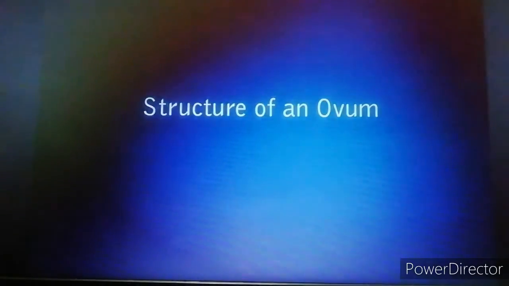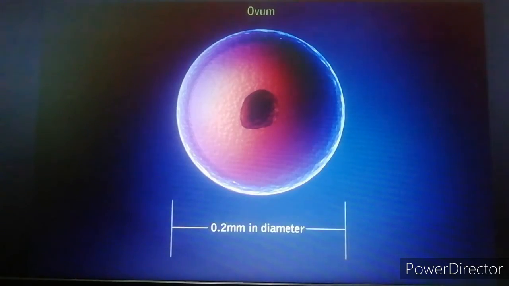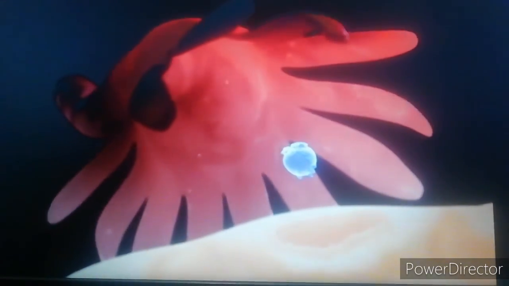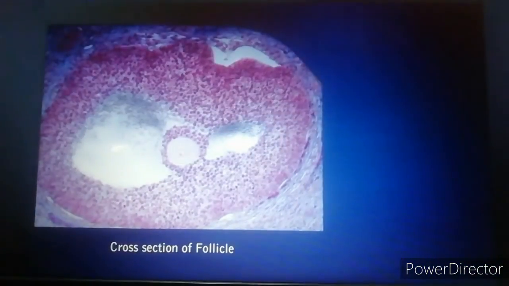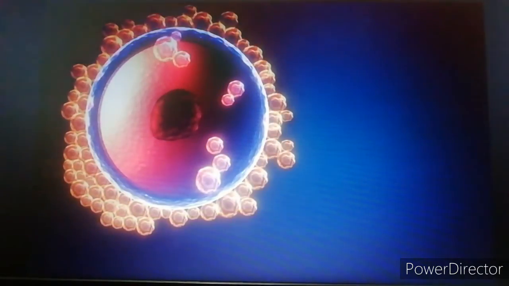Structure of an ovum. The ova of humans are spherical, about 0.2 millimeters in diameter. They are found enclosed in the follicles of the ovary. Usually, a single ovum is present in a follicle. The structure of an ovum is not very different from other cells, but characteristic names are given to its different parts.